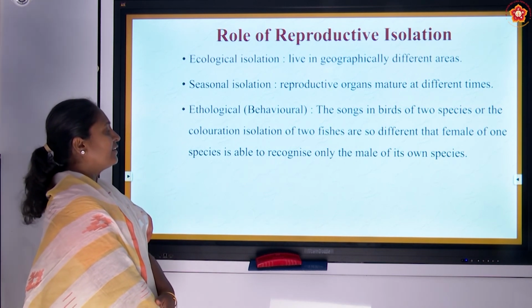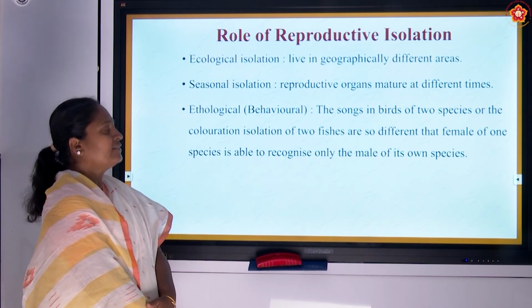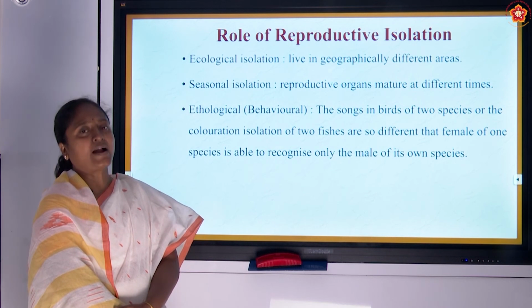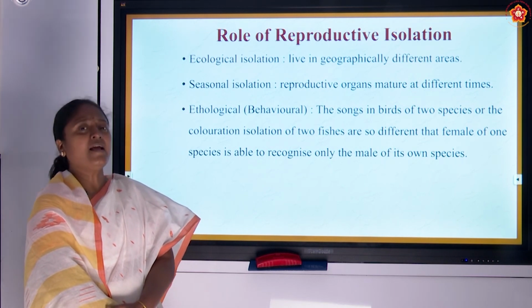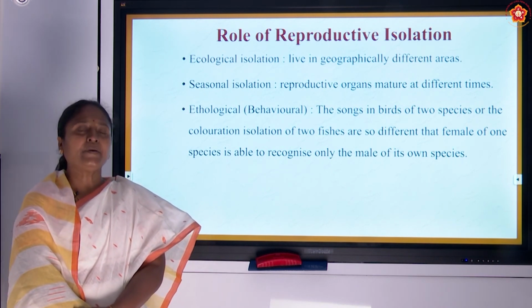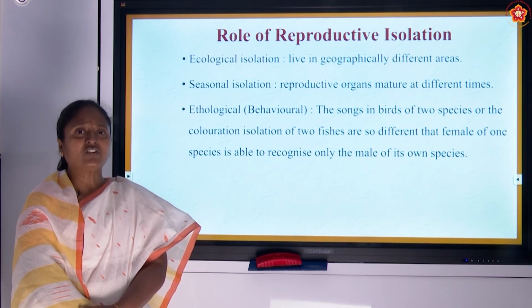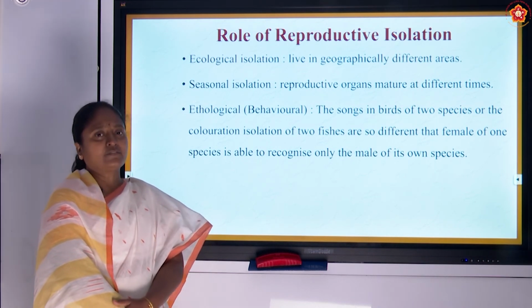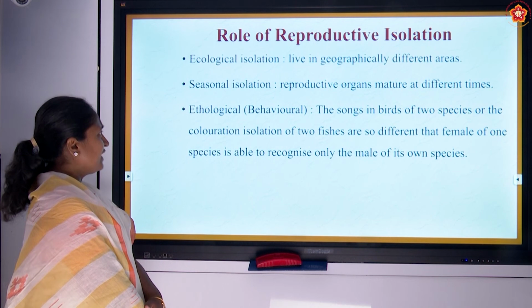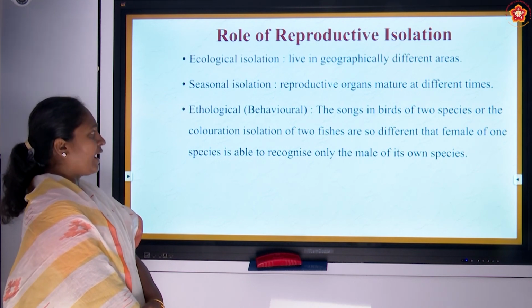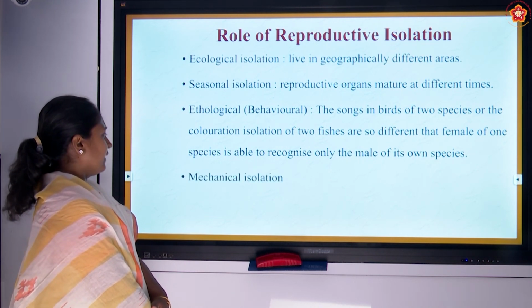Here, the fish color is also different. Based on that, the organisms tend to identify their partner very well, because there is a proper distinct shape and structure and pattern which is present in the skin of the organism. Thereby, the organisms tend to have isolation in their reproduction.